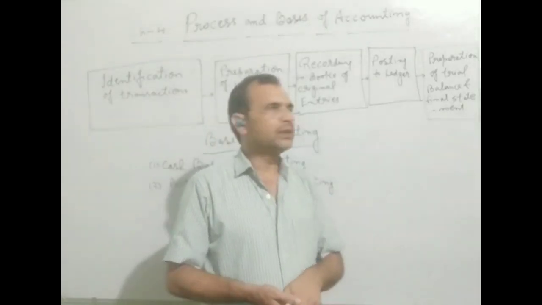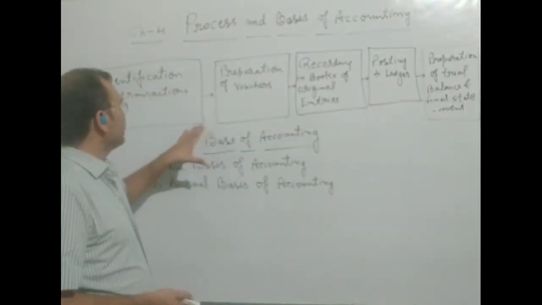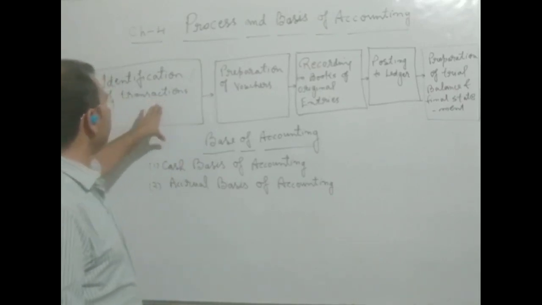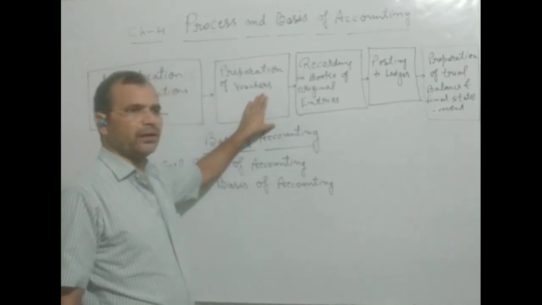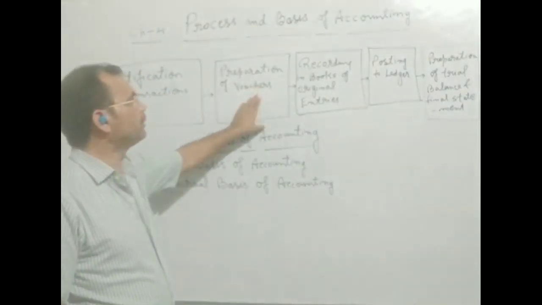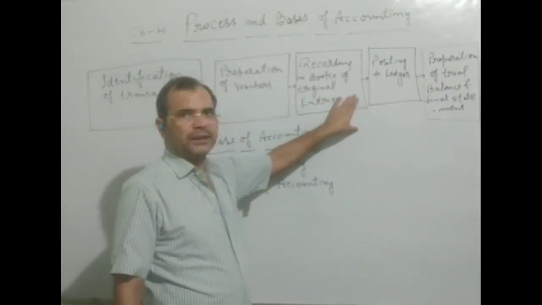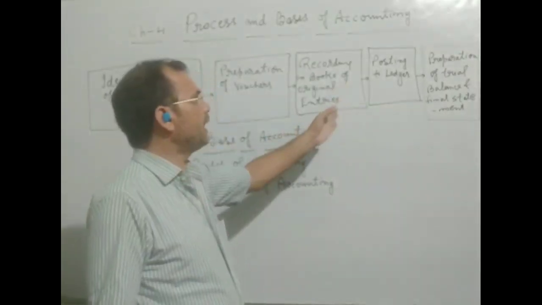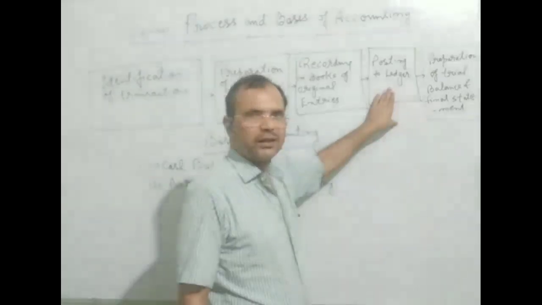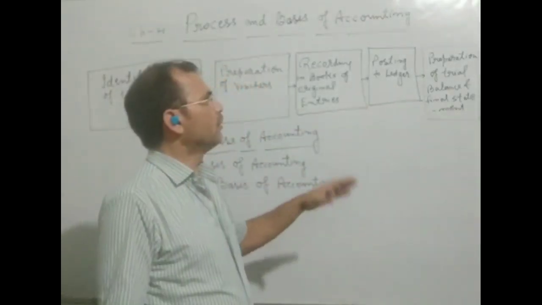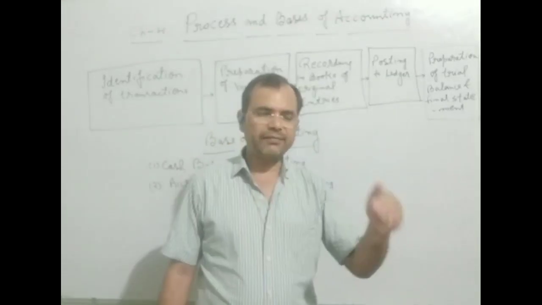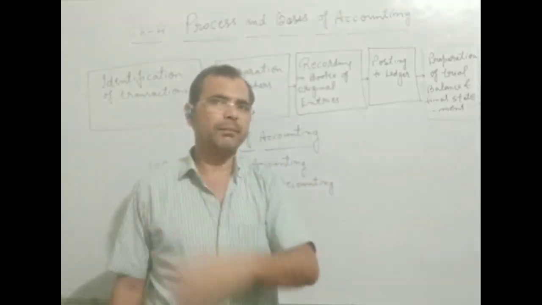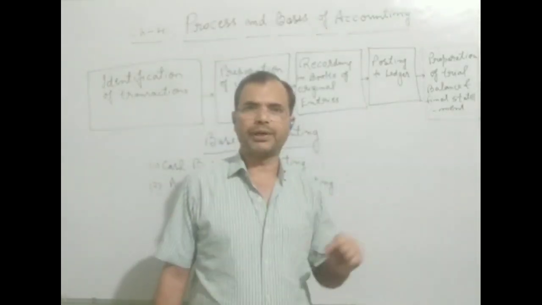This is the process. In this way we can say the process of accounting starts from identification of transactions. After that we prepare vouchers. After preparation of voucher we record all the entries in the book which is called journal, and after that we classify in ledger, and after classifying in ledger we prepare trial balance, and after trial balance we prepare trading account, profit and loss account, and balance sheet. This is the process of accounting.